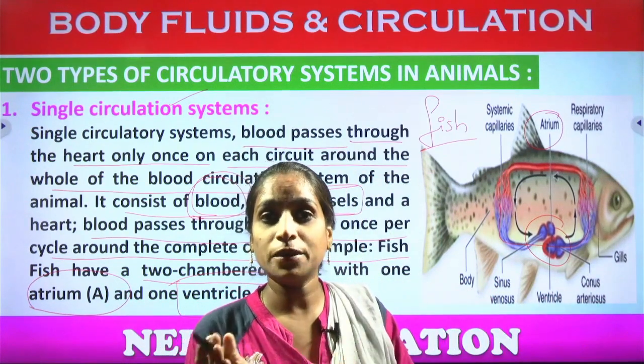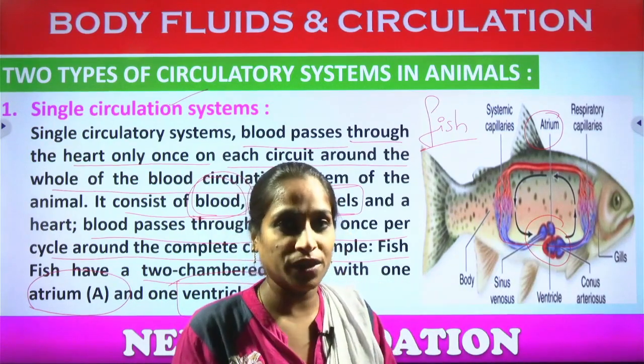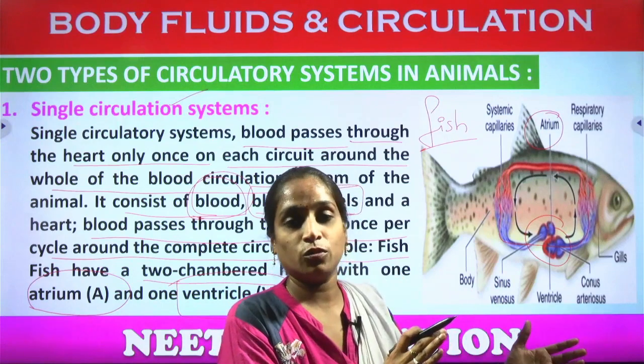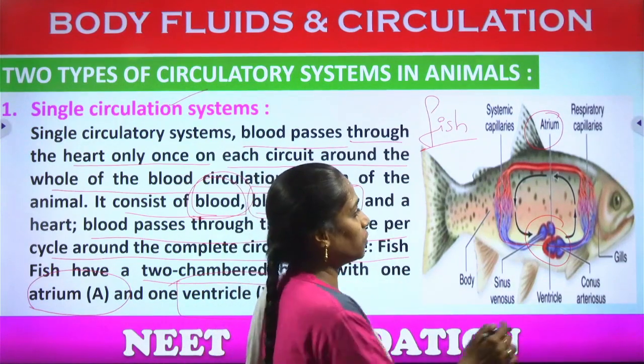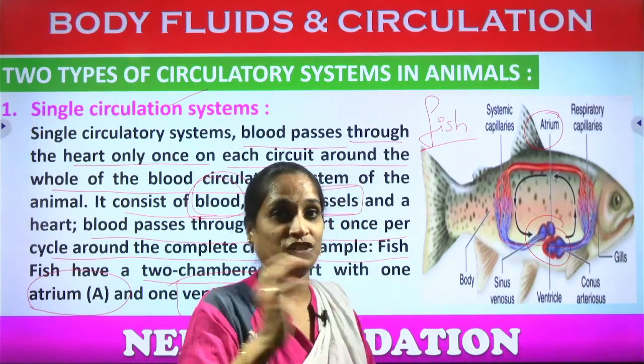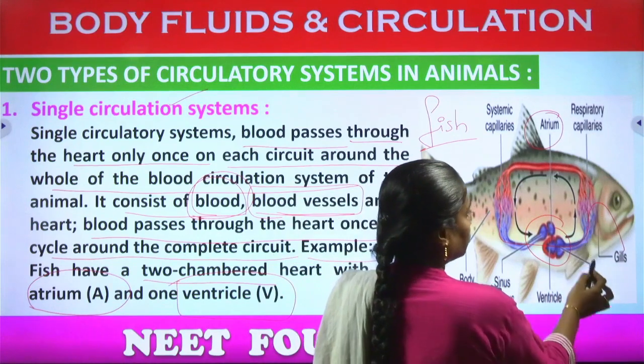Nothing but the carbon dioxide molecules are present inside the blood. Okay, it's an impure blood. Where we can observe the oxygenated molecules, that is called pure blood. Right? So here for the fish, what is responsible for exchange of gases? Okay, the respiratory organs called gills.